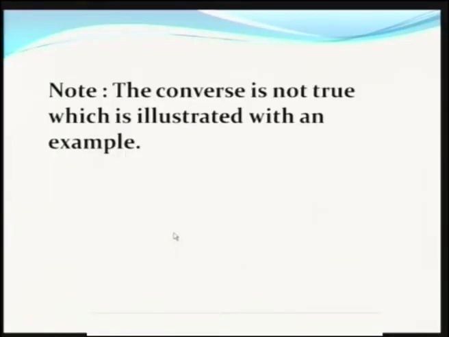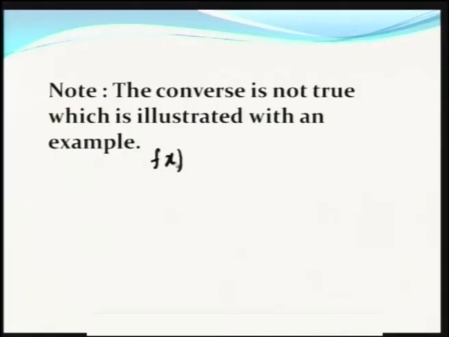We will take the example of the characteristic function of a Cauchy distribution. What does the Cauchy distribution say? f(x) is equal to 1 by pi into 1 by (1 + x squared), ranging from minus infinity to plus infinity.